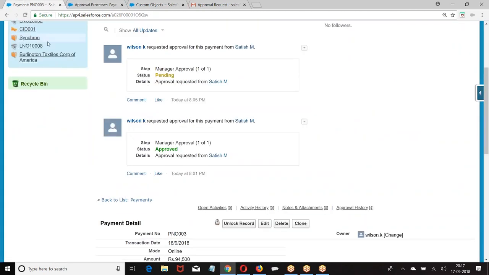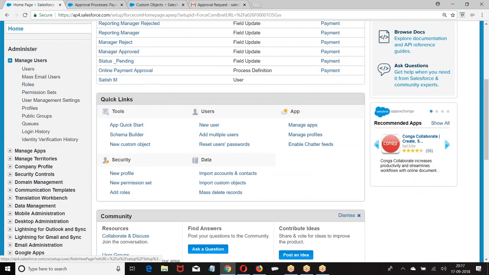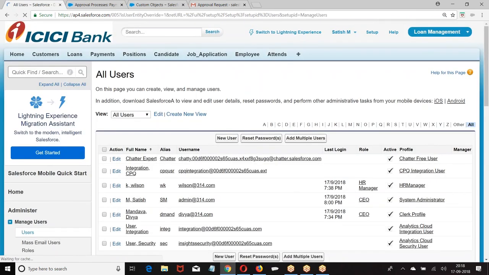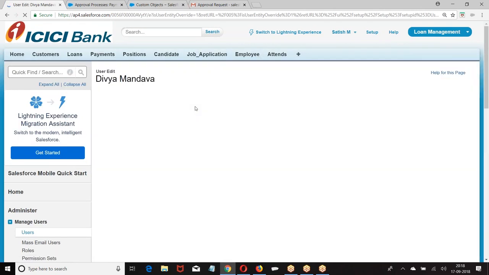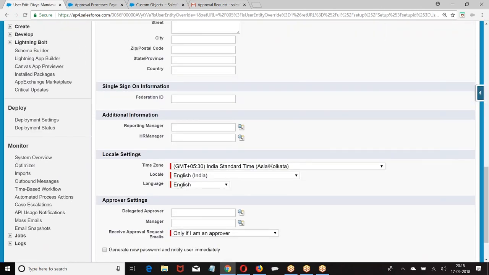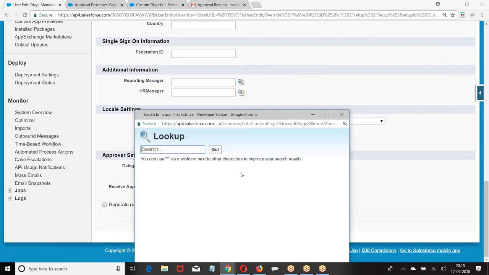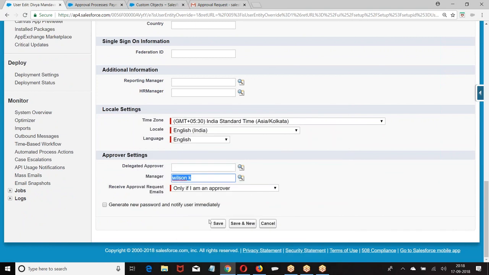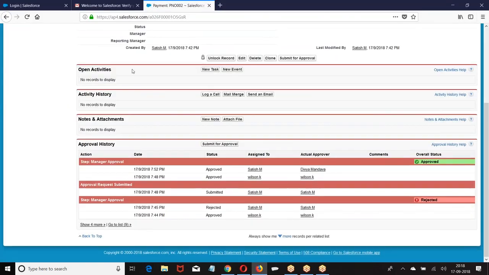So what is the primary thing I have to do? Go to Divya. Set the manager of Divya. Who will be the manager for Divya? Go back here. Set the manager. Wilson is the manager of Divya. So how many steps are involved here? Multi-step. So go to Divya.